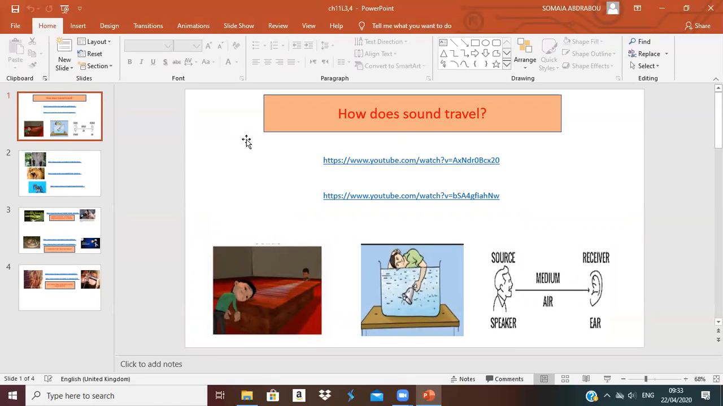Now, how can the sound travel through the object? Sound can travel through different kinds of matter. It can travel through the solid, it can travel through the liquid, and it can travel through the gas, okay? So let's now know which one is fastest to travel through it. Which one? Here it is, the solid, okay?